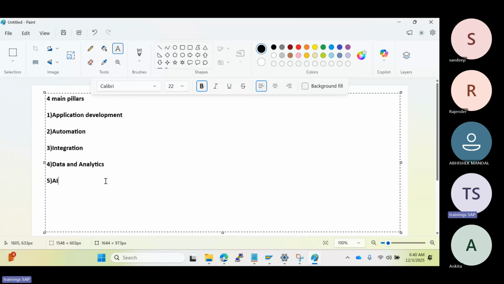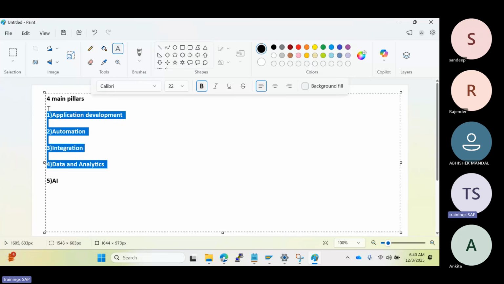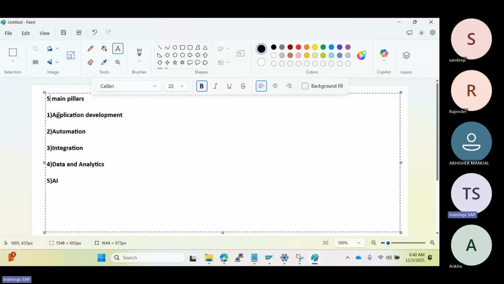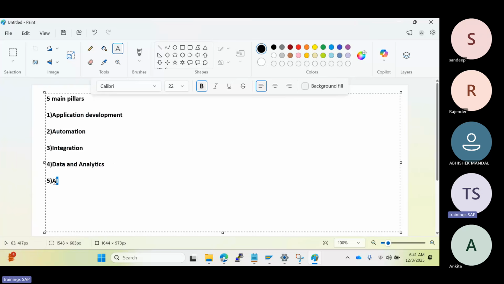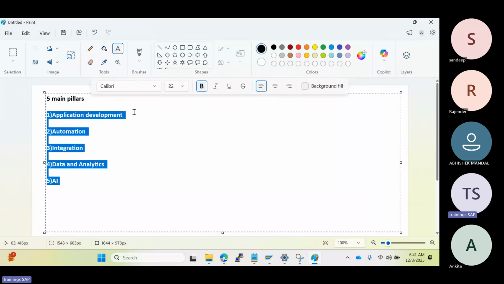Actually, earlier we had only four main pillars. But recently SAP introduced one more pillar called AI, artificial intelligence related services in the BTP. So earlier it was only four, but from the last 6 months onwards, they have introduced one more pillar called the AI related services. So whatever they are offering, services, tools, applications, instances, all databases, everything, they have categorized into the five main pillars here.